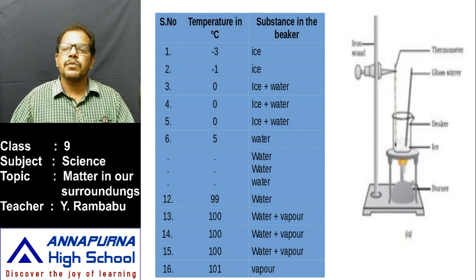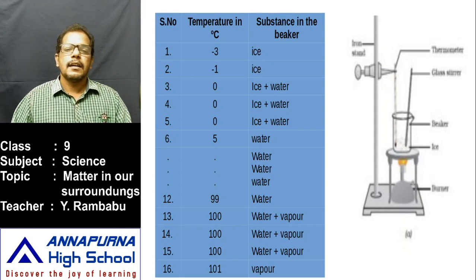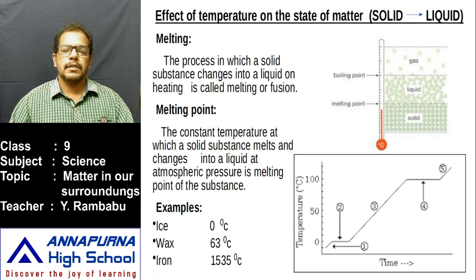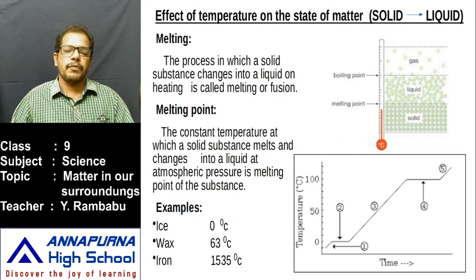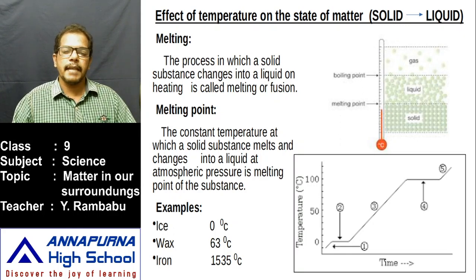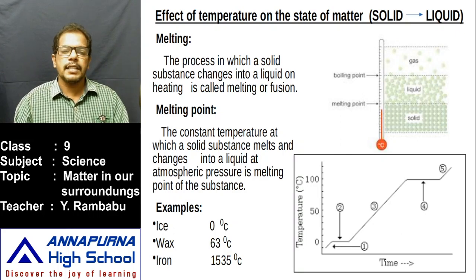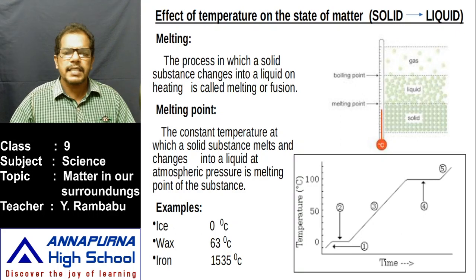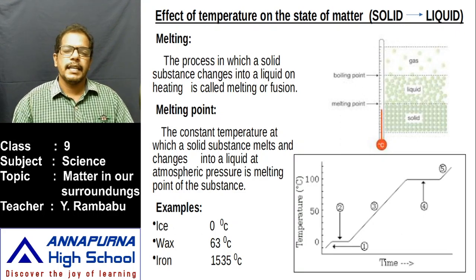Okay. That means what is happening in these readings? Let us observe. If you plot a graph for temperature and time, such that the x coordinates are time and the y coordinates are temperature, we observe clearly the temperature rises for some time. Does the temperature rise continuously? No. The temperature rises for some time.